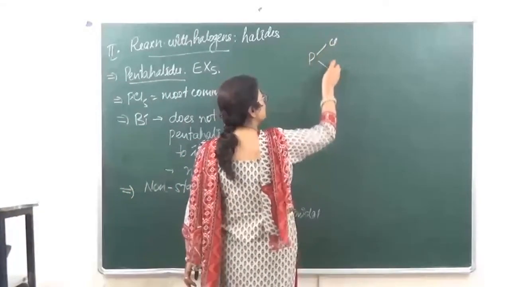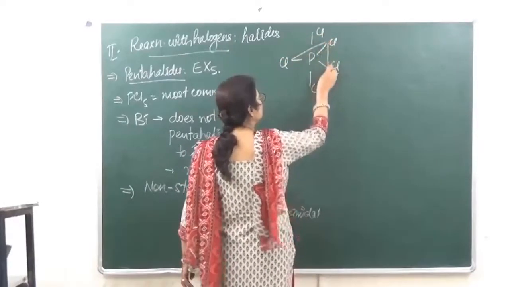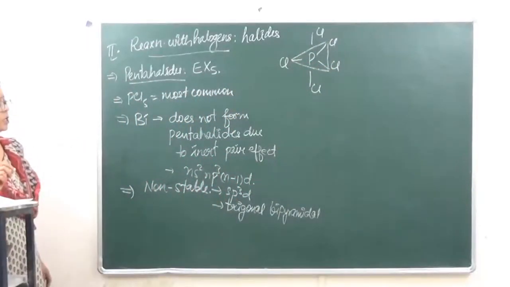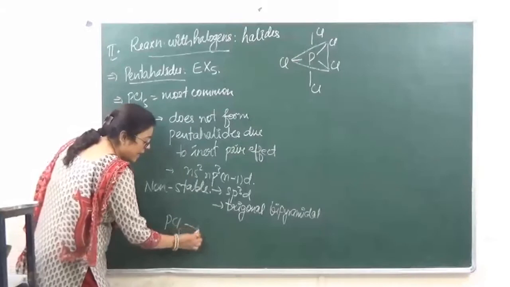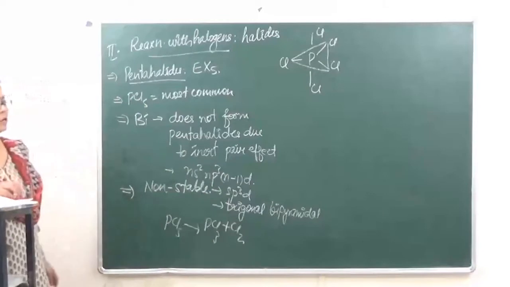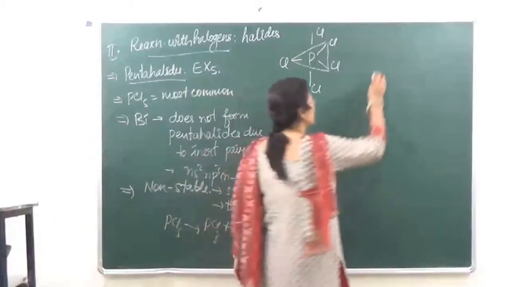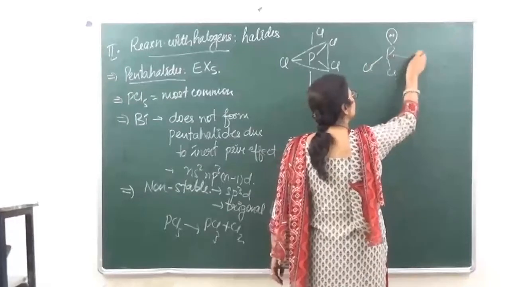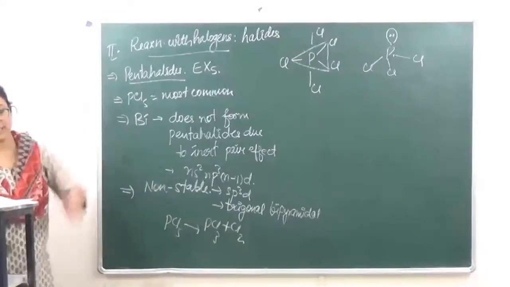So if you are looking at the structure of PCl5, this is going to be the structure of PCl5. Due to repulsions, this is not a stable compound, so it can dissociate, giving us trichloride. Okay, और जो structure trichloride का रहता है, hybridization is sp3, and this is going to be the structure of PCl3.